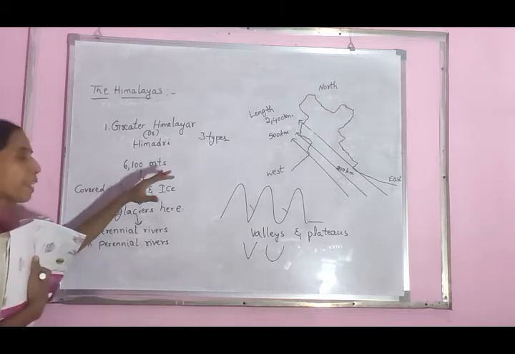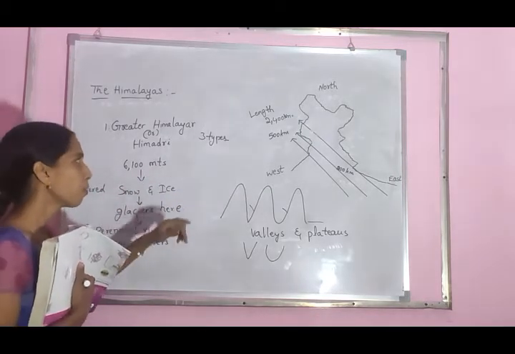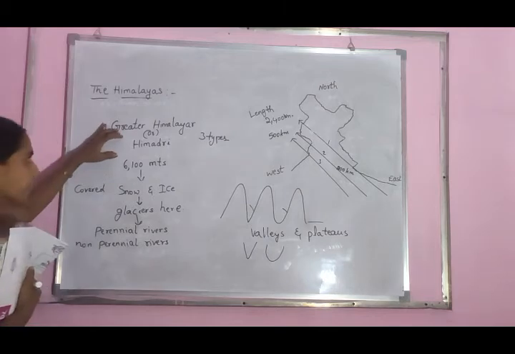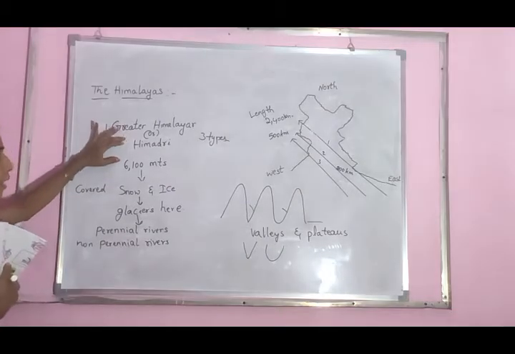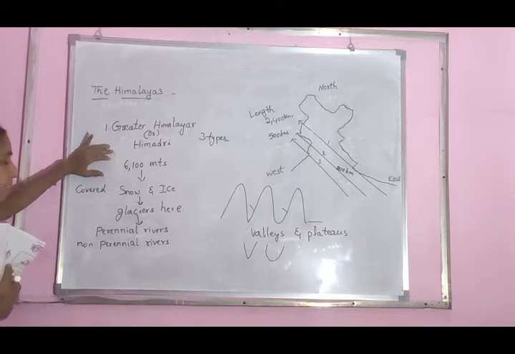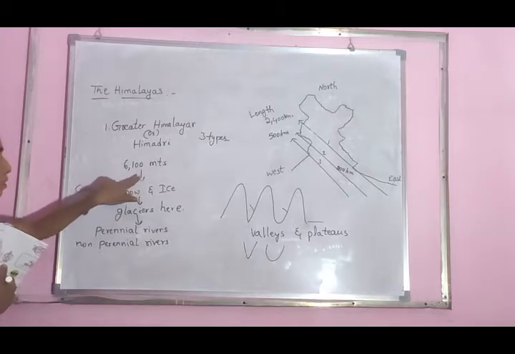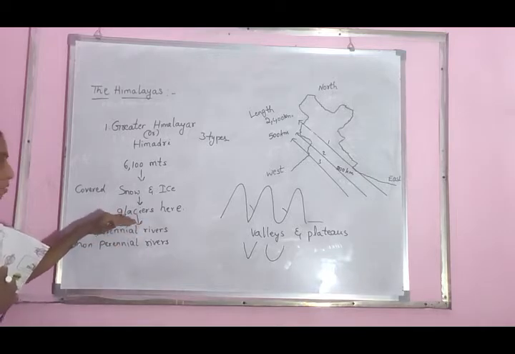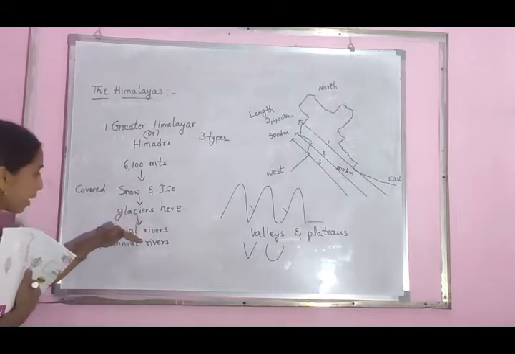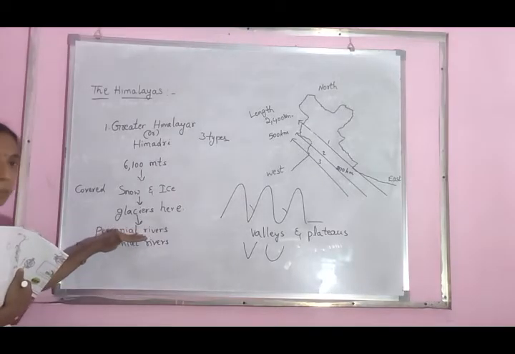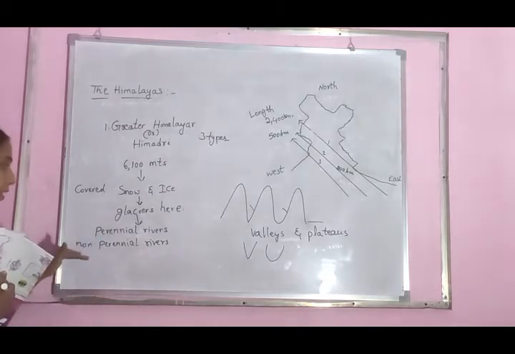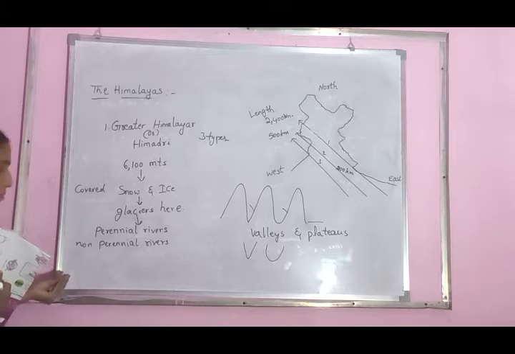Have you understood? The entire Himalayas are divided into three types. The first one is the Greater Himalayas or Himadri. The average height of the mountains is 6,100 meters. It is totally covered with snow and ice. In this place we find glaciers and perennial rivers. Perennial rivers means Ganga, Yamuna, Brahmaputra, Indus. These rivers have water available for 365 days, in all seasons.